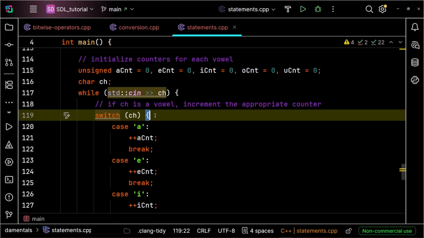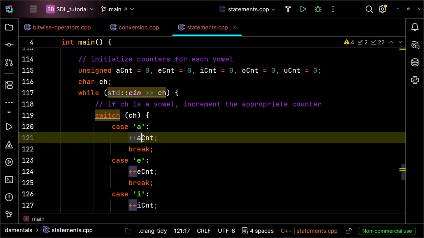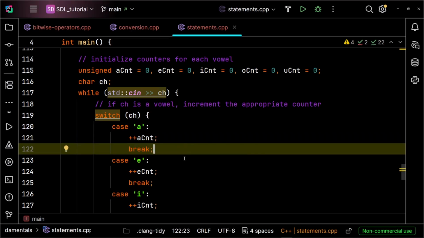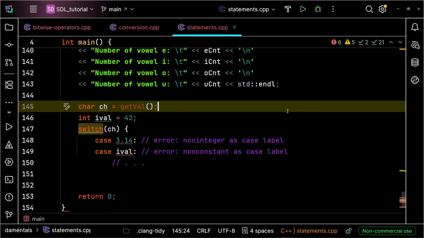So C++ takes your variable ch, evaluates it, and instantly jumps straight to the matching case label. So if it's an A, it will go inside this case A and it will increment the count. And there's a break. That break statement at the end of each case. Without break, C++ doesn't exit the switch. It falls right through into the next case below, executing any code that you didn't intend to execute. And there are 3 strict rules on case labels, and violating them will cause errors.